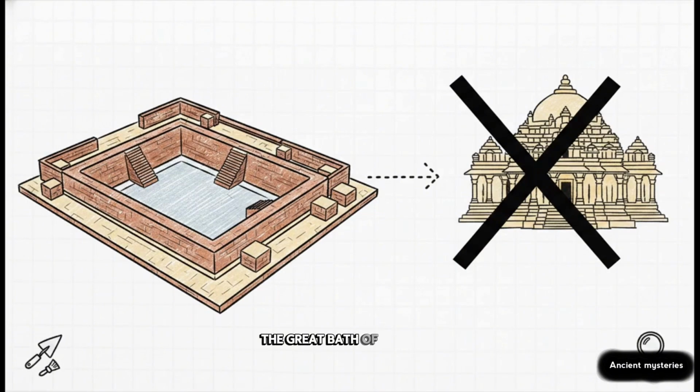The Great Bath of Mohenjo Daro is the perfect illustration of their engineering genius. We're talking about a massive brick structure ingeniously waterproofed with bitumen, which is a natural tar. It was likely used for some kind of ritualistic bathing. But here's a crucial detail for your test. Focus on what is missing.